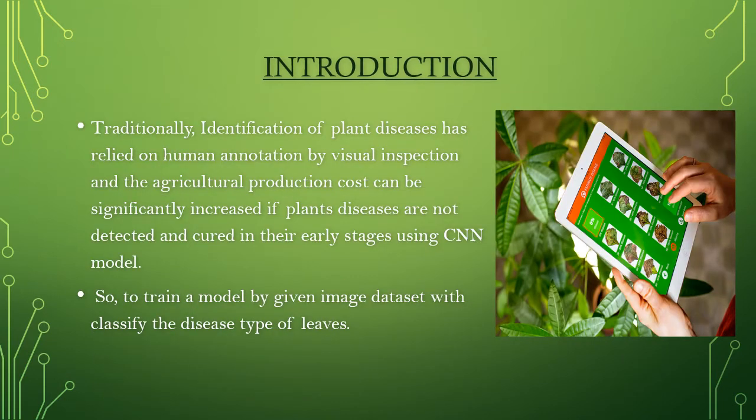Traditionally, identification of plant diseases has relied on human annotation by visual inspection, and the agricultural product cost can be significantly increased if the plant diseases are not detected and cured in their earlier stages using a CNN model. So, we train the model by giving an image dataset to classify the disease type of leaves.